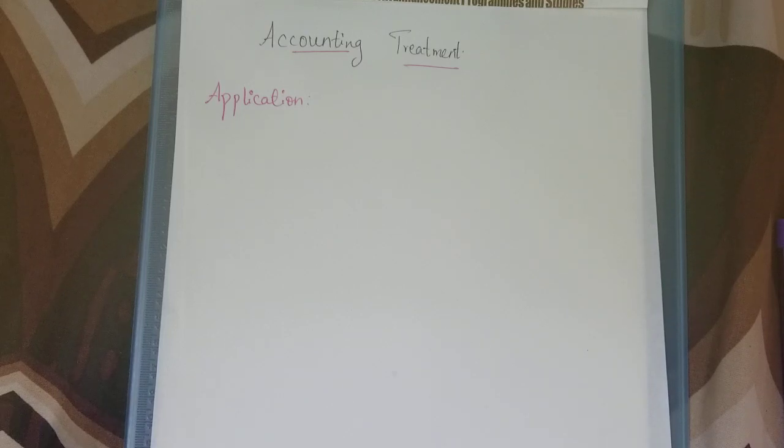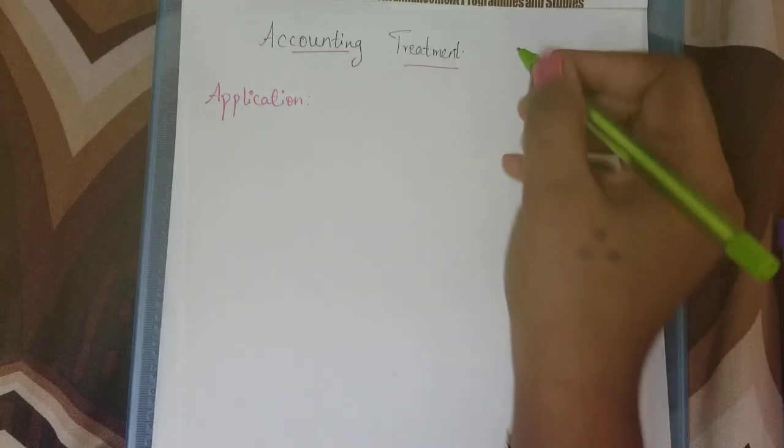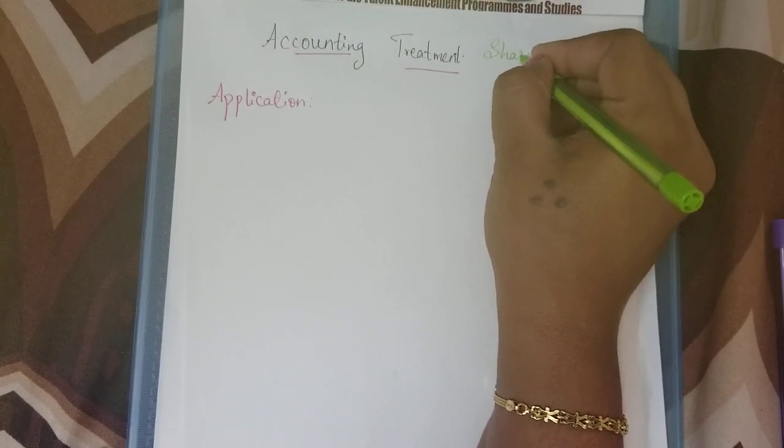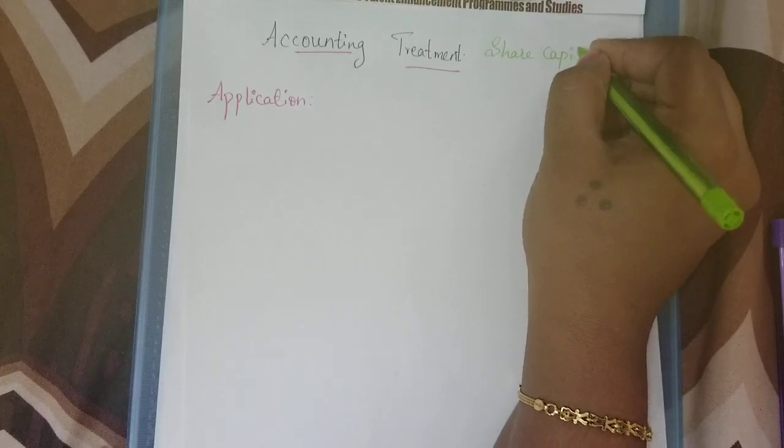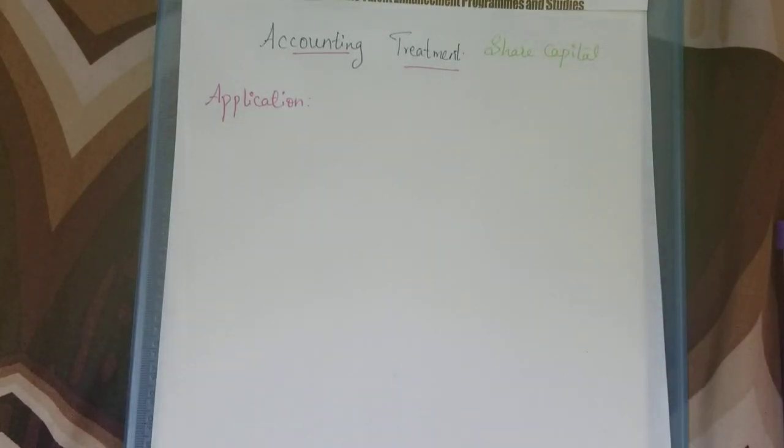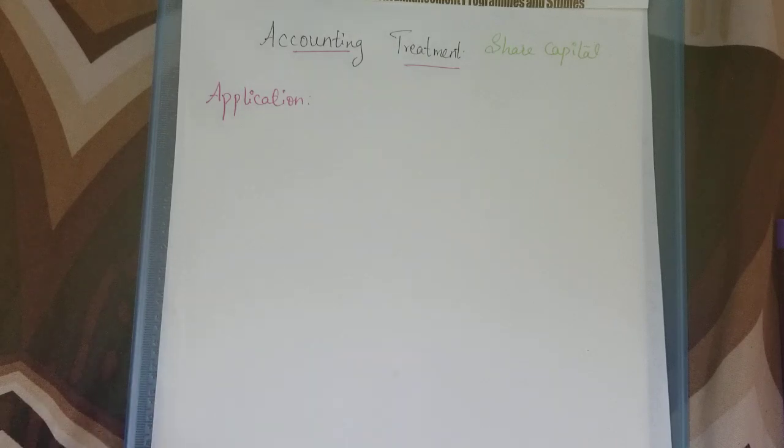Today I'll be teaching you the accounting treatment in the share capital chapter. In share capital, they are going to raise funds by issuing shares, and they are going to collect the share amount in different stages. First they collect the application money, then the allotment, then calls, that is call 1, call 2. Like that, they divide the amount of each share and collect it step by step.